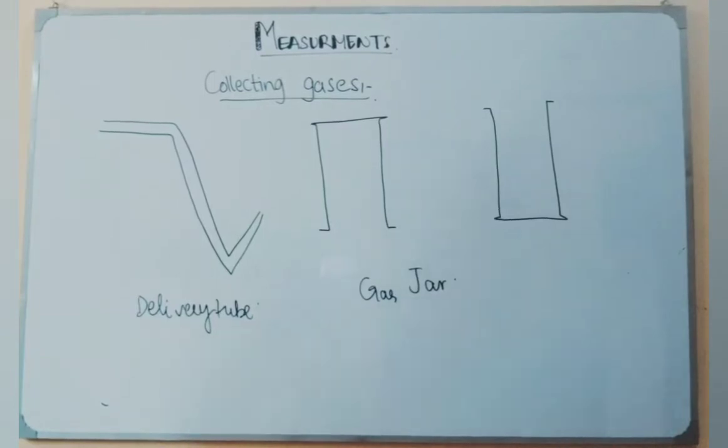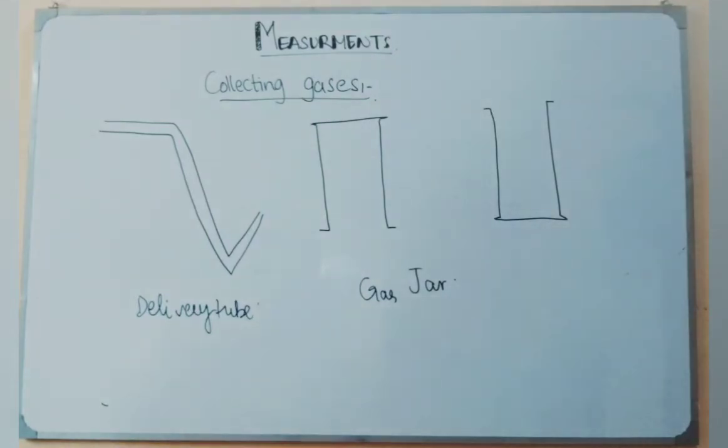The apparatus that we usually use to collect gases is the delivery tube and the gas jar. There are other small apparatuses that we need to assemble to collect the gases, but the main purpose is to identify the apparatus that varies along with the solubility and the density of the gases. If we are collecting a soluble gas, then we cannot use the trough of water, or collect the gas over the surface of water, because that gas, while passing through the water, will get dissolved in the water. So we cannot collect it over the surface of water.